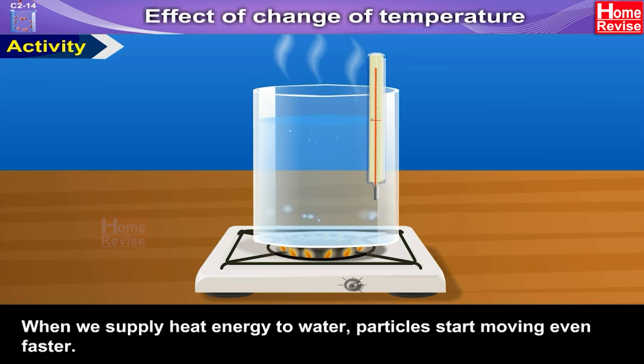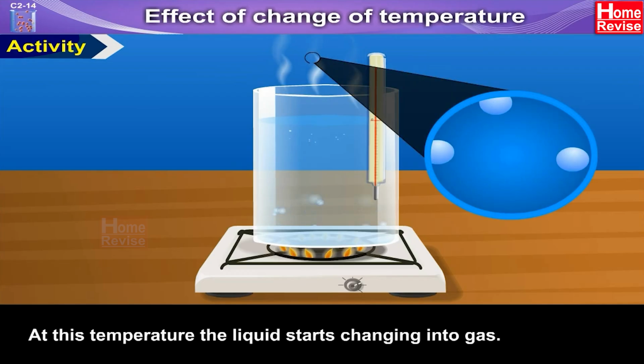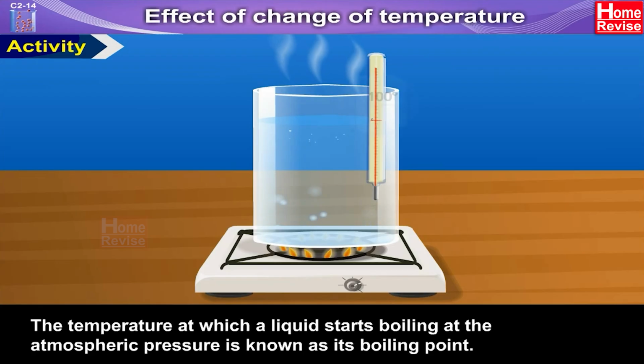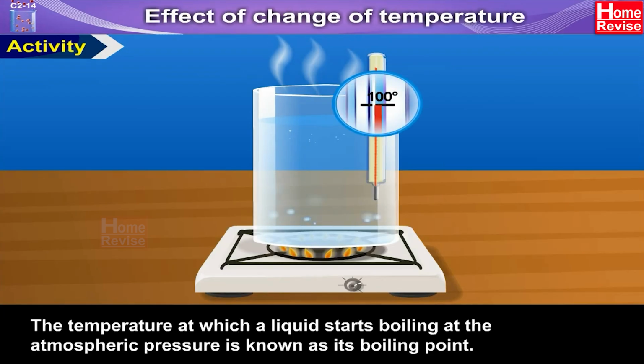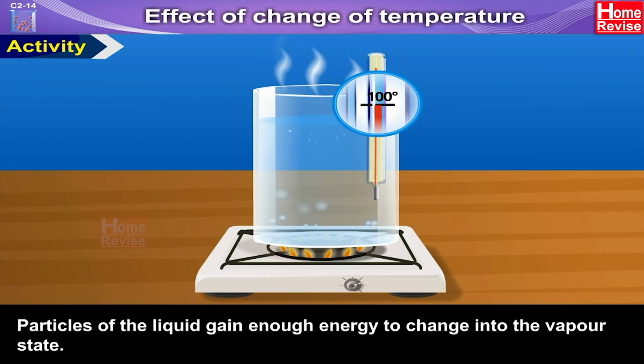When we supply heat energy to water, particles start moving even faster. At this temperature, the liquid starts changing into gas. The temperature at which a liquid starts boiling at the atmospheric pressure is known as what? Its boiling point. Particles of the liquid gain enough energy to change into the vapor state.